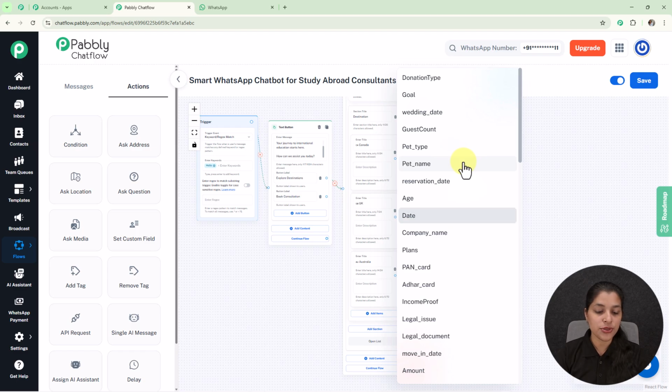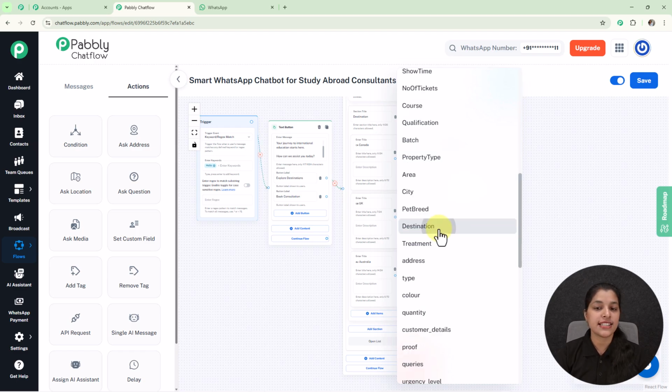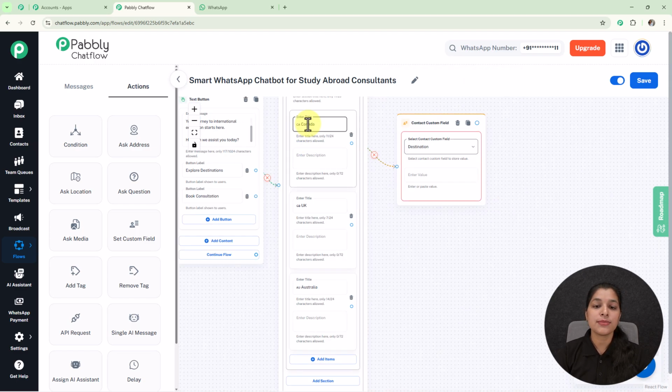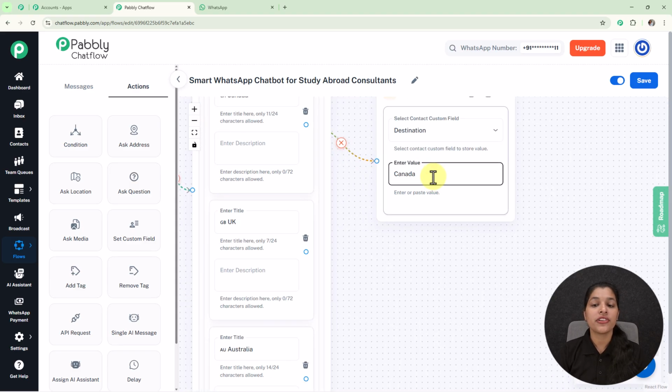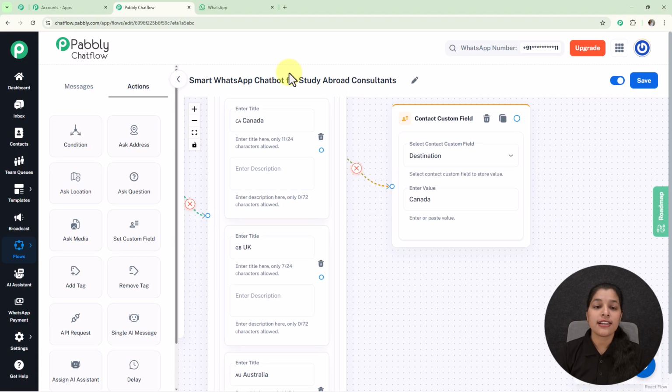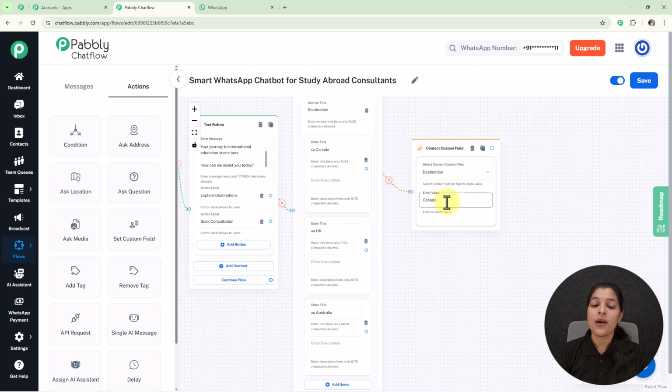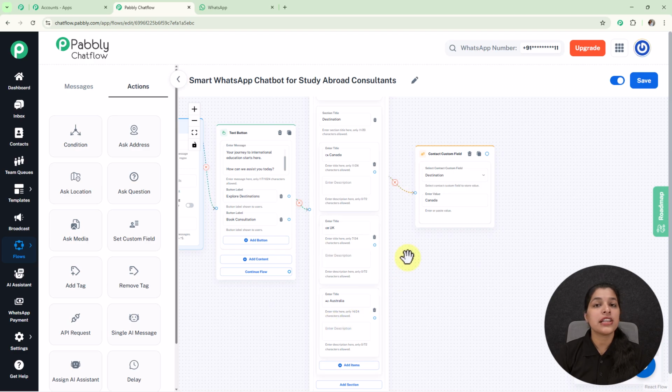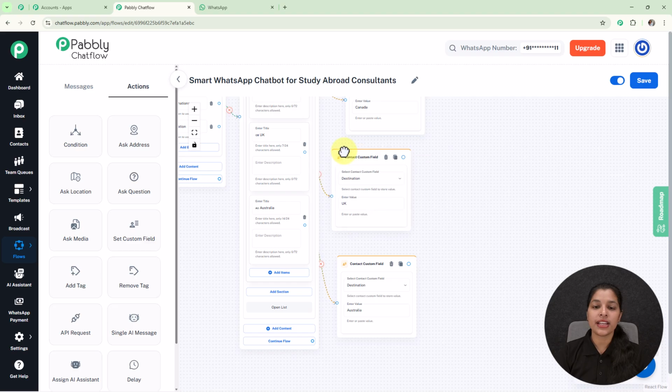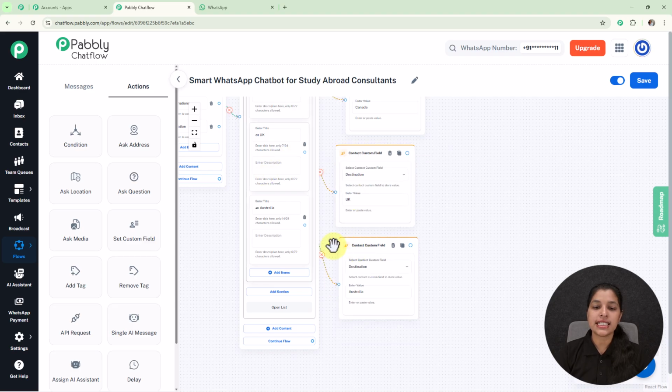So here I am going to select my contact custom field as destination, and now it is asking me to enter the value. Here you have to enter the value for which you are creating this contact custom field, and as you know I am creating this contact custom field for this first list item or the first country. So here I have entered the same value. Now I am going to assign contact custom field to all the remaining list items. Here you can see I have provided contact custom field to all these list items.